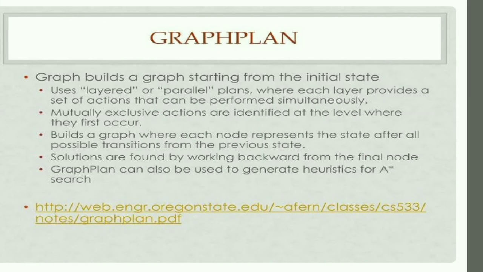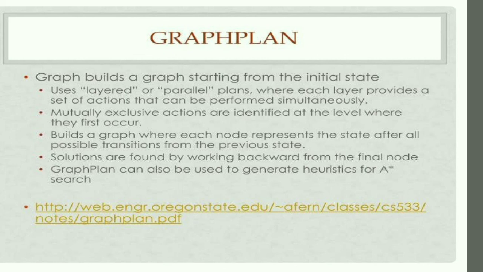Graphplan. Graphplan builds a graph starting from the initial state. Uses layered or parallel plans where each layer provides a set of actions that can be performed simultaneously. Mutually exclusive actions are identified at the level where they first occur.